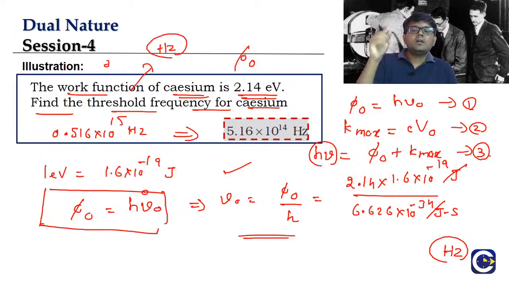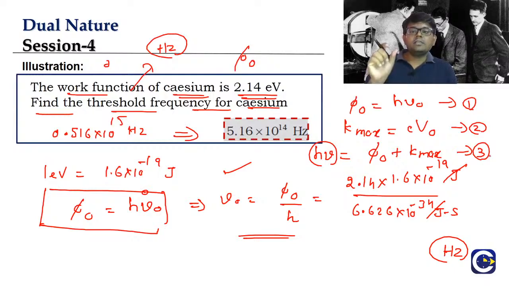First is what? Work function is equal to the energy of the photon with threshold frequency. That is the first formula. Second formula is what? The maximum kinetic energy of the emitted electrons is equal to what? Basic charge into stopping potential. And third is what?